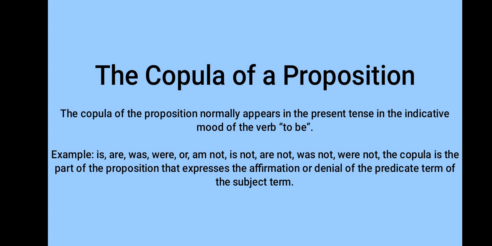The last one is the copula. In the proposition it normally appears in the present tense in the indicative mode of the verb to be. Because the word, the verbum of our mind, is not complete without a judgment, and judgment is firmly constituted only by the copula. The verb to be is explicitly or implicitly the copula in every judgment and proposition, because by it the identity of subject and attribute, or want of identity, is expressed, and every proposition predicates one or the other.